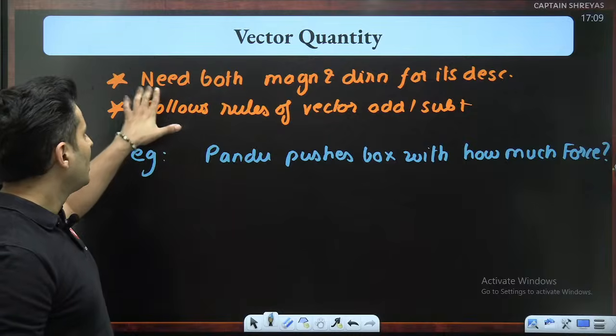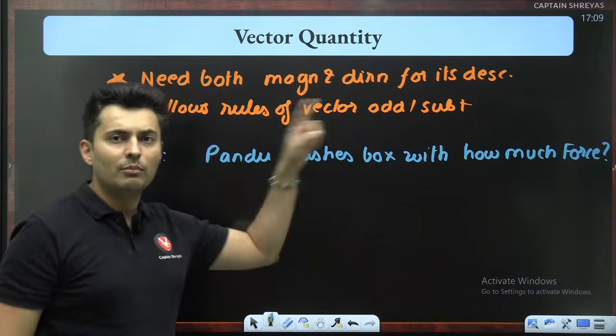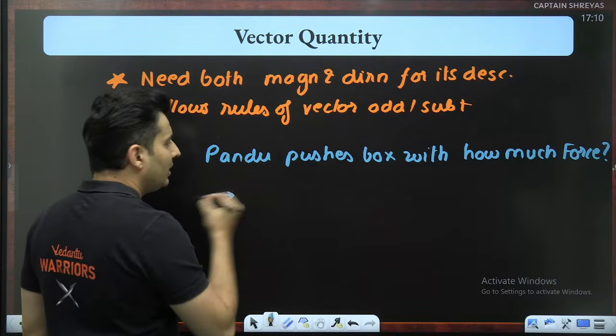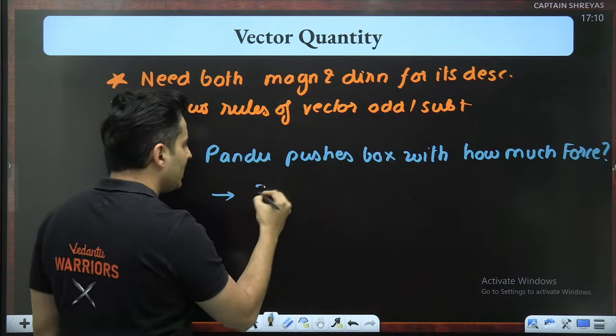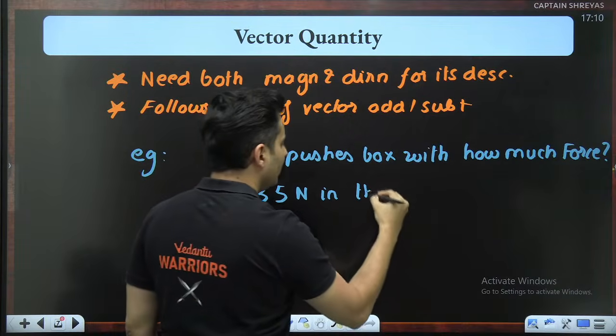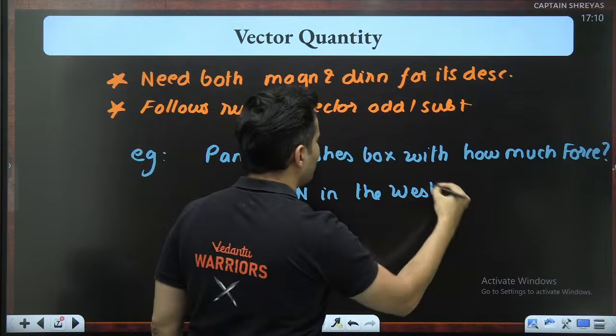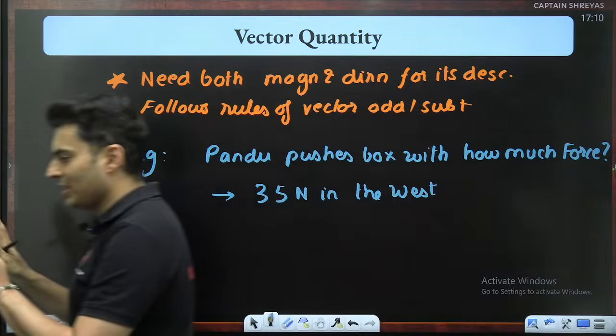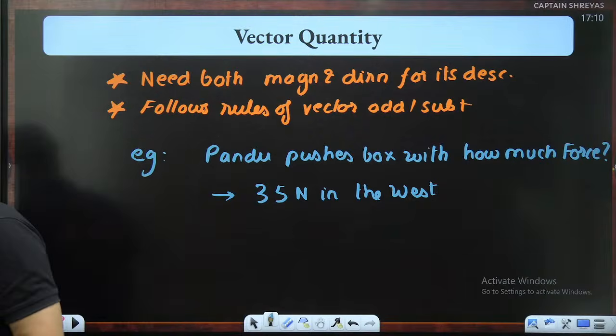It is found to follow the rules. Also, you need both magnitude and direction for its description. So Pandu's force, I can say maybe it is 35 Newton in the west direction. Pandu is pushing the box with 35 Newton force in the west direction. So force becomes a vector quantity.